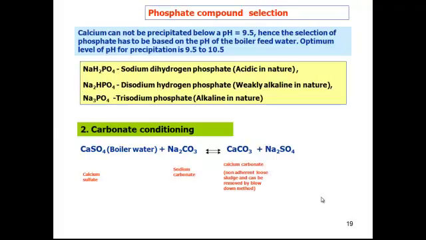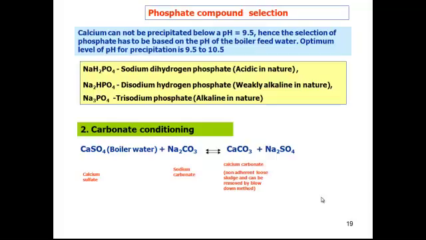Based on your water pH level, you can select sodium phosphate, disodium hydrogen phosphate, or trisodium phosphate. Remember that the calcium should precipitate only in the pH range of 9.5 to 10.5.